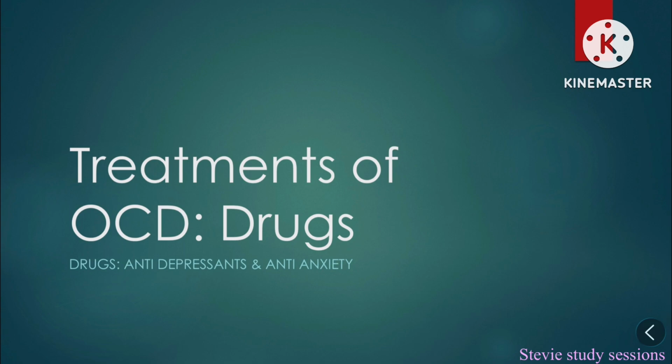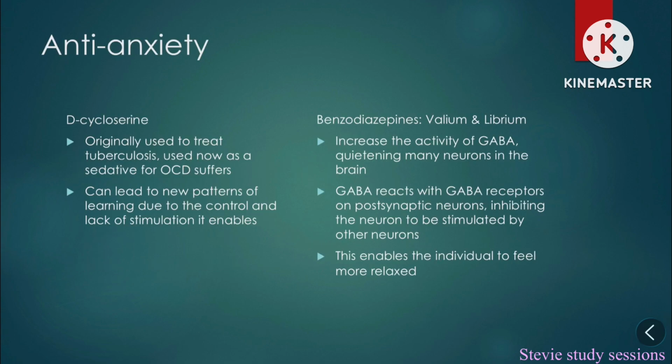Treatments for OCD: drugs, specifically antidepressant and anti-anxiety drugs. Anti-anxiety, diclozapine, was originally used to treat tuberculosis, however, now is a sedative for OCD sufferers. It can lead to new patterns of learning due to the control and lack of stimulation it allows. However, as said before in the schizophrenia video, drugs like this that allow for sedation can be seen as a form of social control, due to it being seen as a chemical straitjacket.